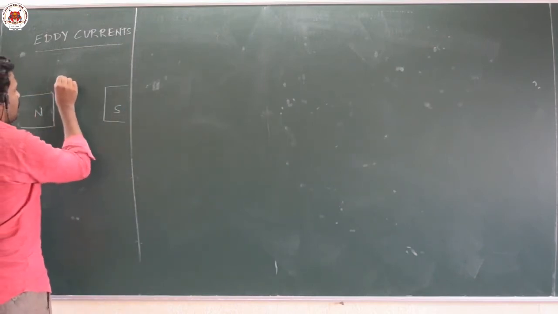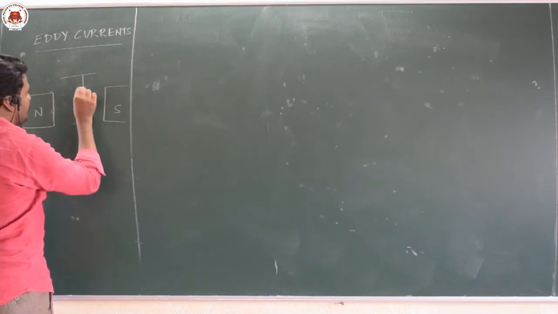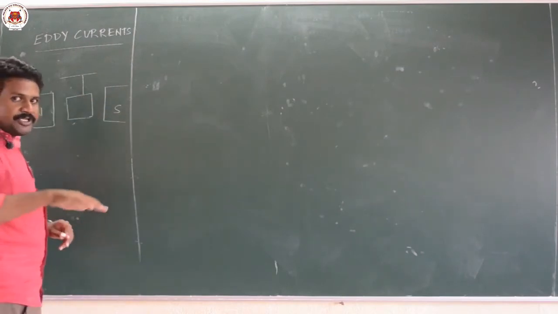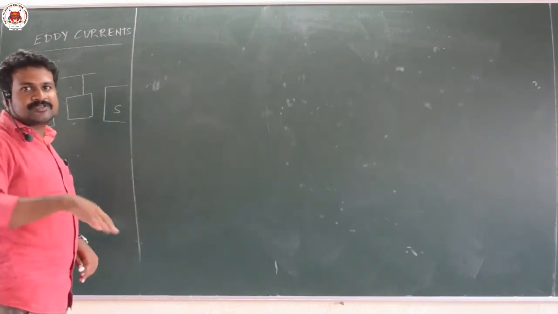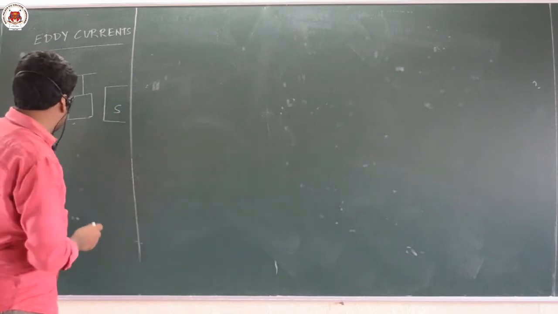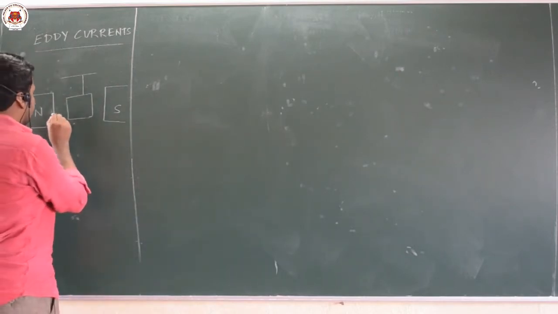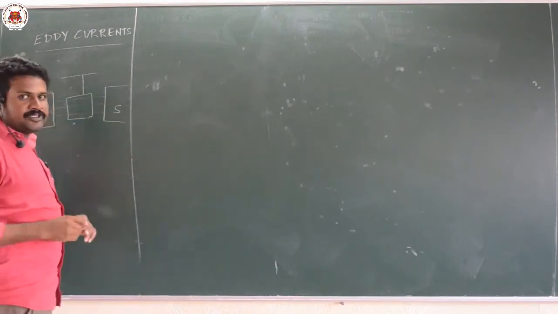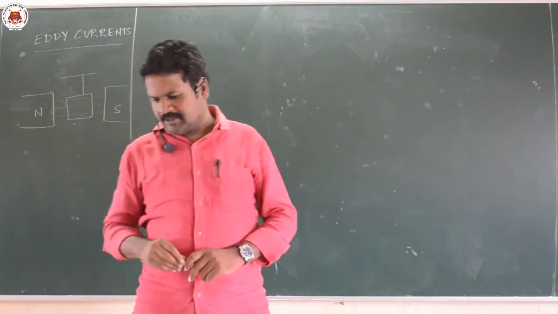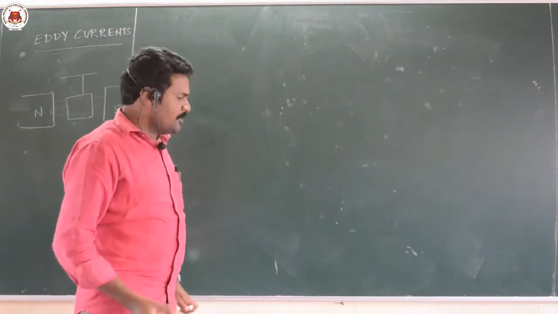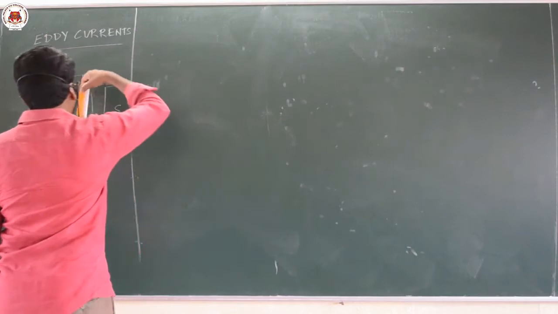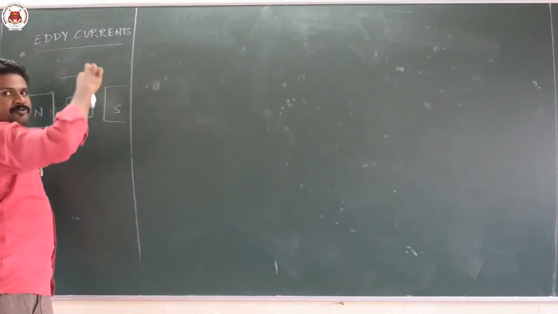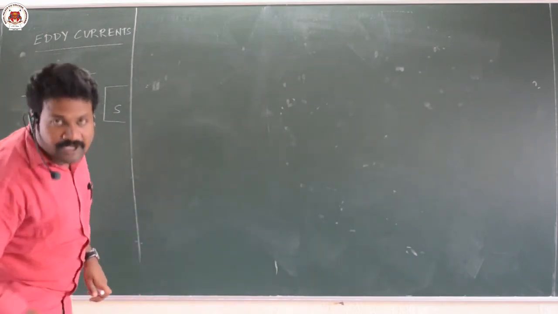You take one copper plate. Just oscillate between the two poles of the magnet like this. Then what happens? Within a magnetic field, you are moving a metal. Suppose this is a copper plate. Between two magnets, I am just moving like this. You can observe here, we are swinging it. We are making this copper plate oscillate.